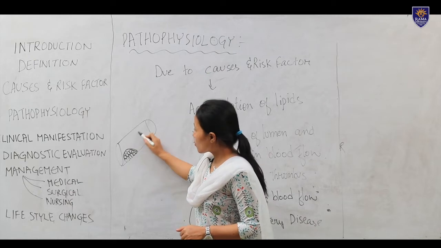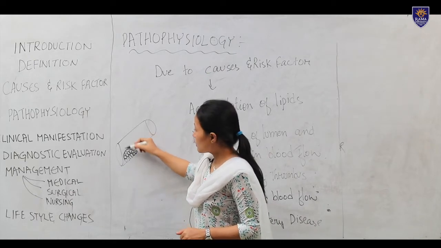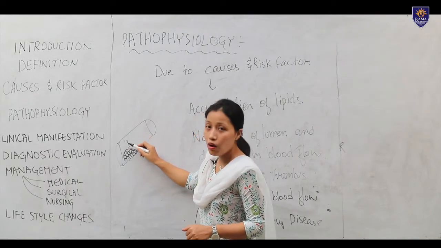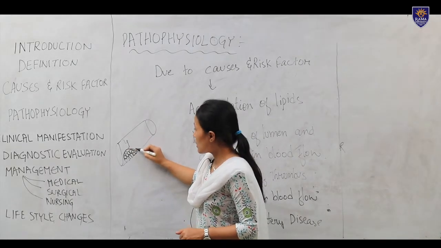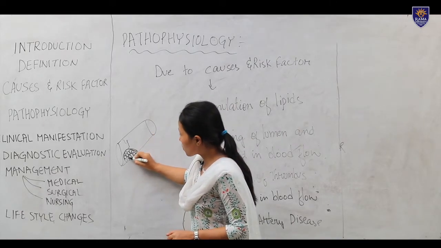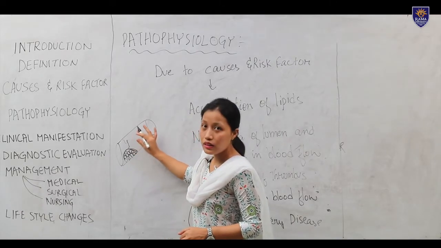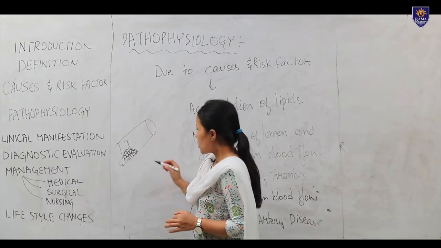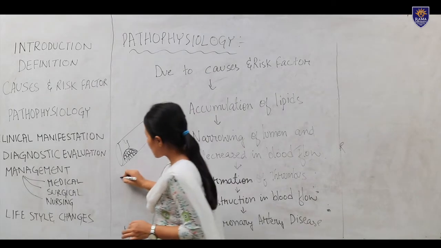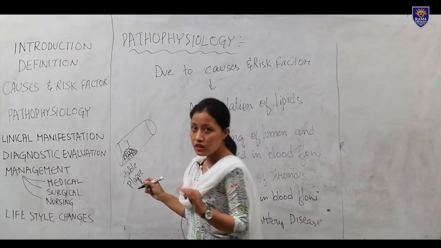The blood flow will be decreased due to narrowing. The area of the blood flow is decreased. So, due to the formation of the plug, there will be a decrease in the blood flow due to the narrowing. In the plug, there are two types: stable plug and vulnerable plug. First, we will see the stable plug.